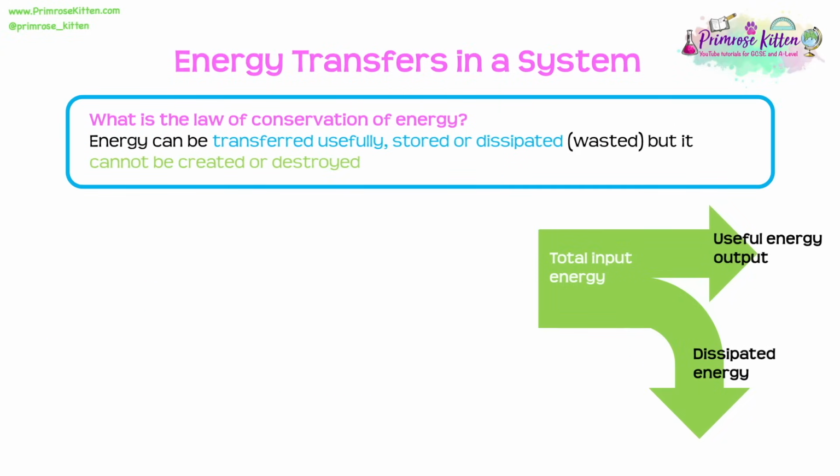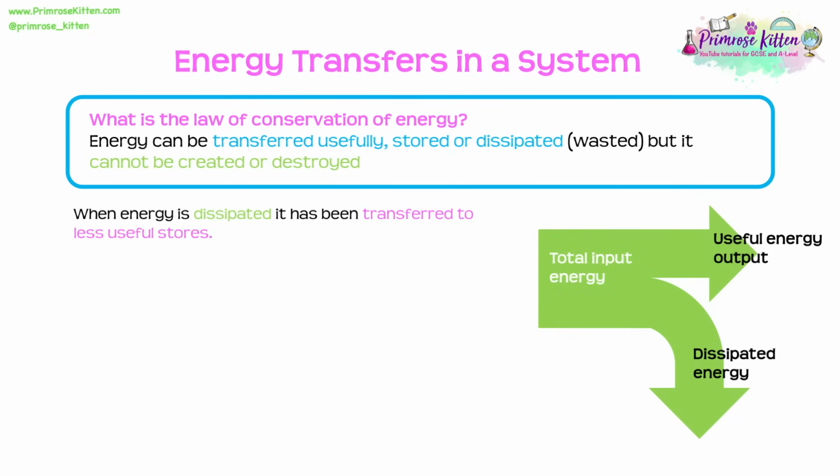The law of conservation of energy states that energy can be transferred usefully, stored, or dissipated, but it cannot be created or destroyed. And this is a really key fact in physics that we will use all the time. So when energy is dissipated, it is transferred to less useful stores.